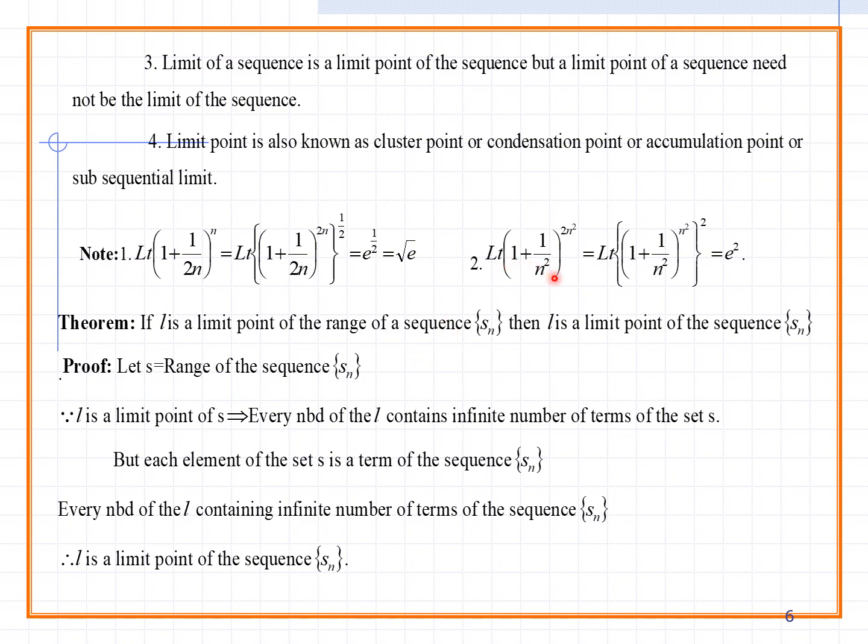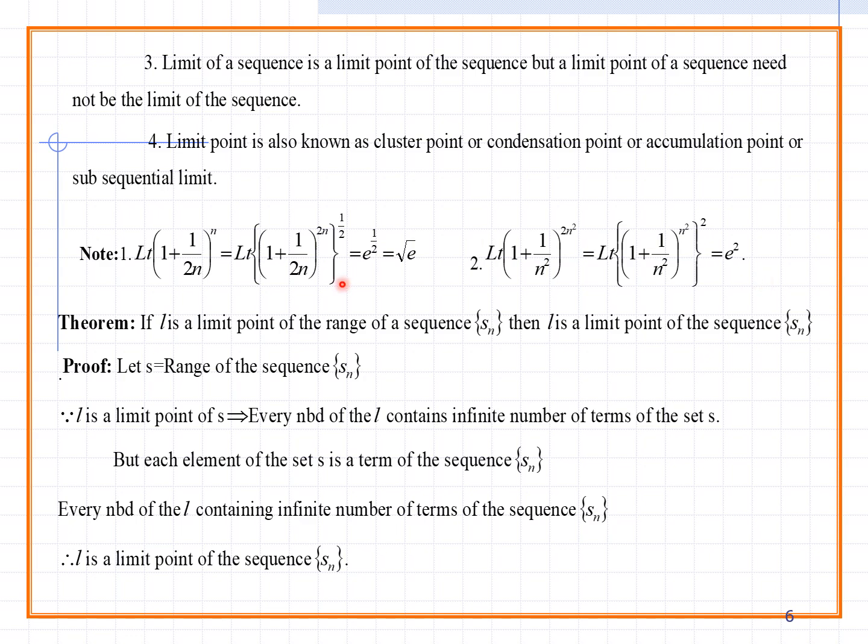The limit of (1 + 1/n²)^(2n²) is there. So can I write a^(mn) as (a^m)^n? So this exponent 2n² can be written as (n²)^2. So this value we can treat as e, so this is e². Here you can observe this: this value is root e and this value is e².